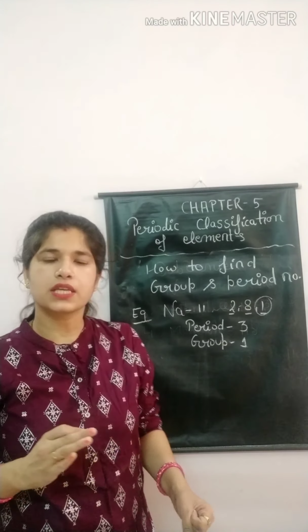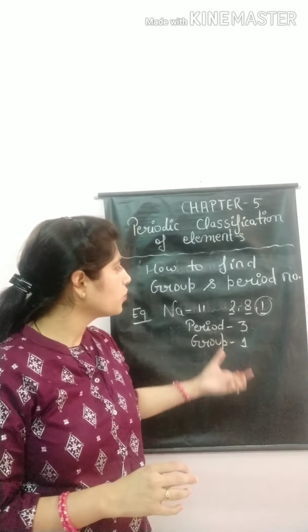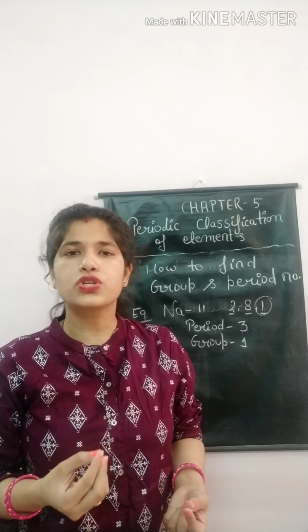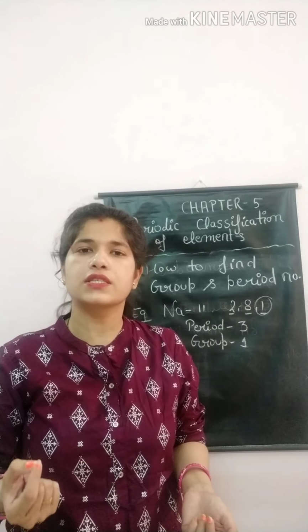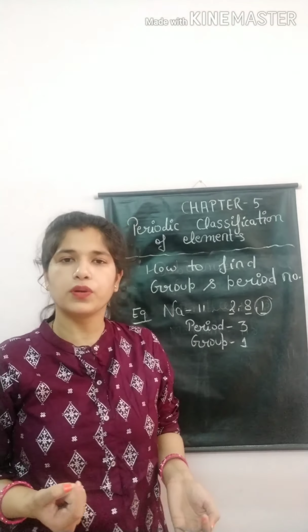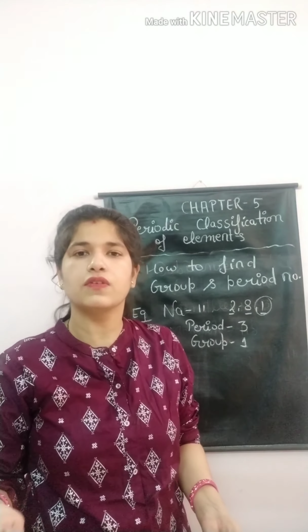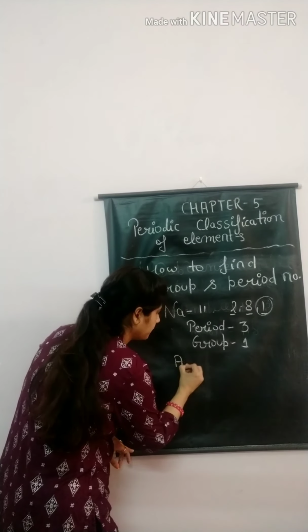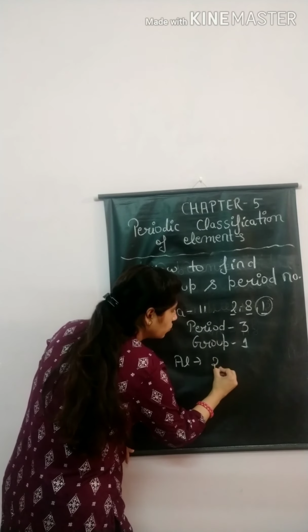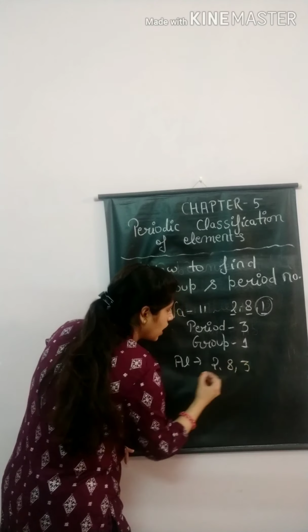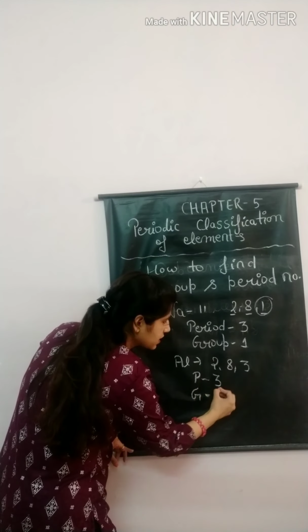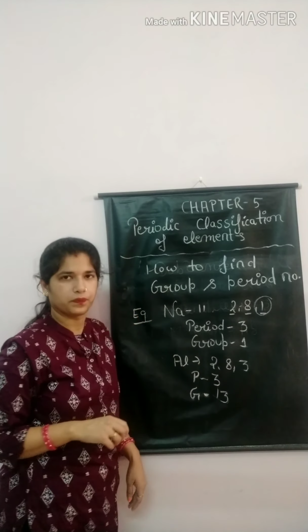And one more thing to remember is that if the outermost shell has 1 and 2 electrons, then your group number will be 1 and 2. If your outermost shell has 3, 4, 5, 6, 7, 8 electrons, then your group number will be 13, 14, 15, 16, 17 and 18. For example, aluminium. Aluminium is 2, 8, 3. Your period number is 3 and your group number is 13.